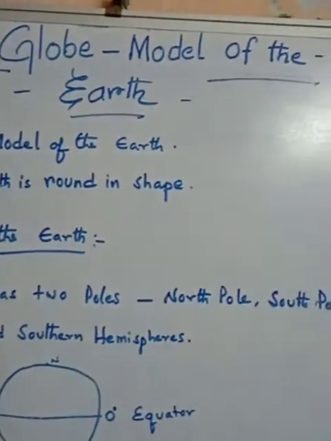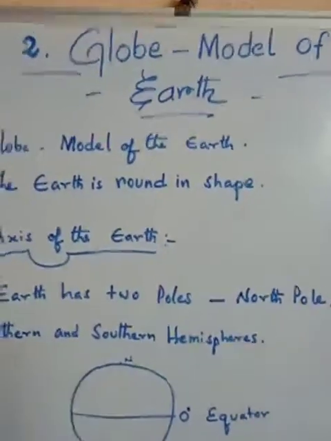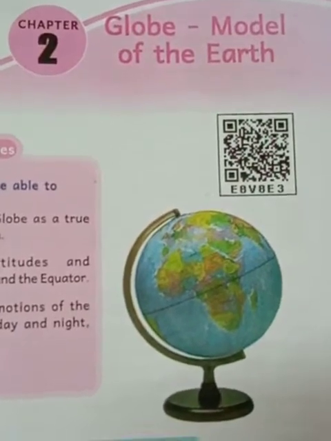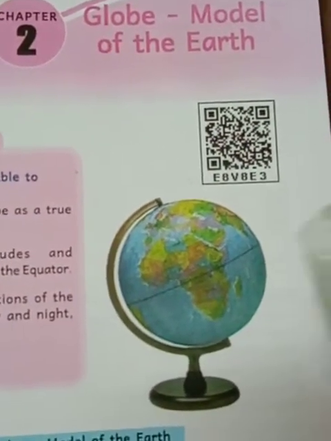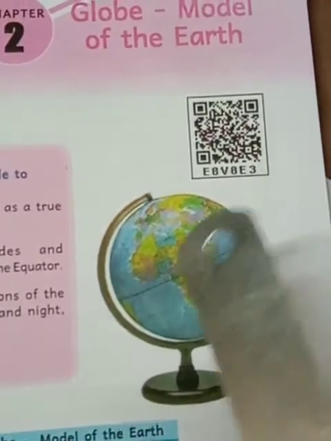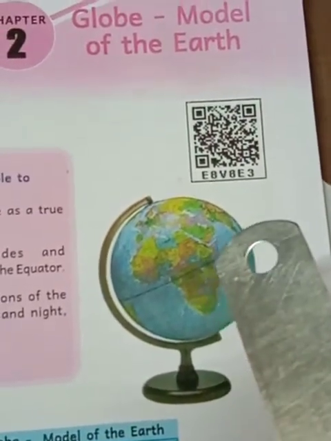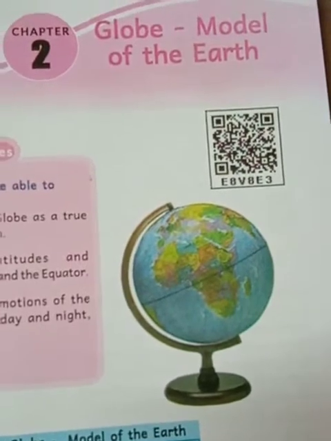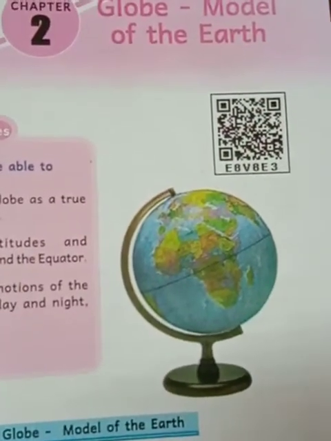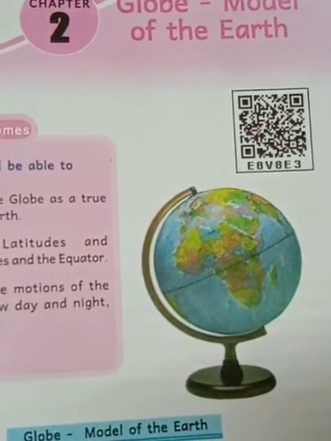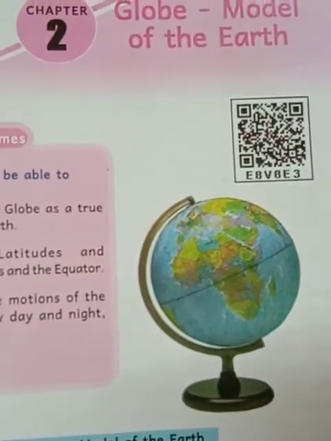Globe, a model of the earth. It is our lesson. Already you know very well about the globe. You've seen it so many times in many places, because the earth looks like a round shape, a spherical shape.